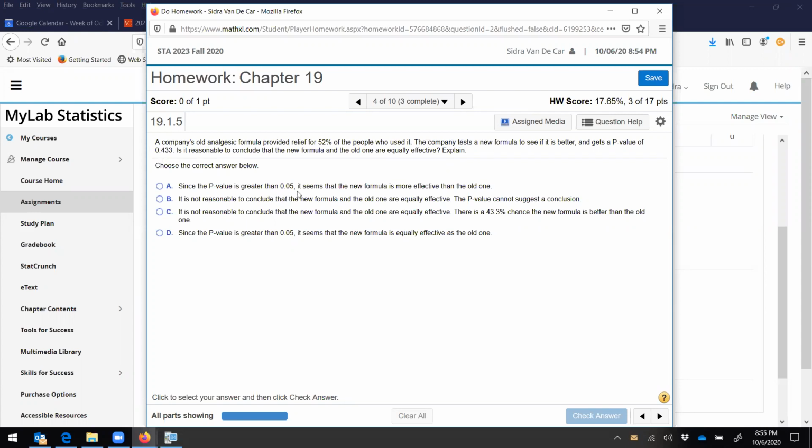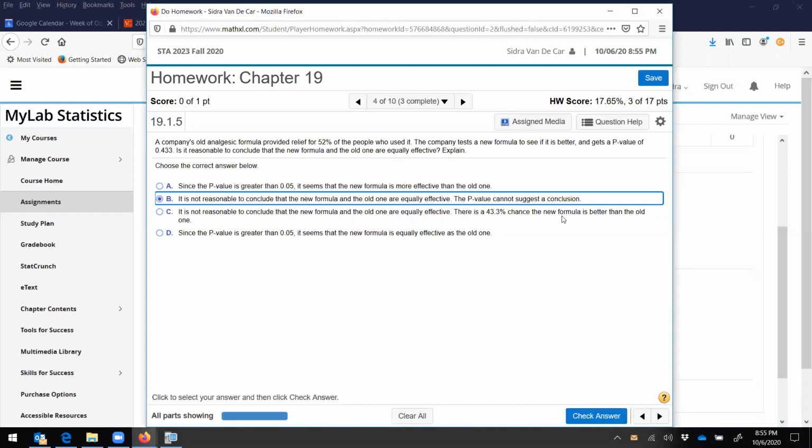So since the p-value is greater than 0.05, it seems the new formula is more effective. No, that's not true. If the p-value were less than 0.05, then the new formula would be more effective. It is not reasonable to conclude that the new formula and the old one are equally effective. The p-value cannot suggest a conclusion. That's true. It is not reasonable to conclude that the new formula and the old one are equally effective.